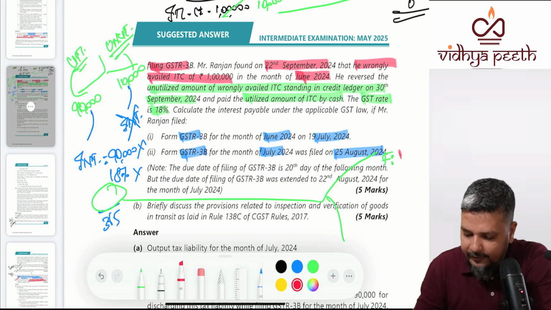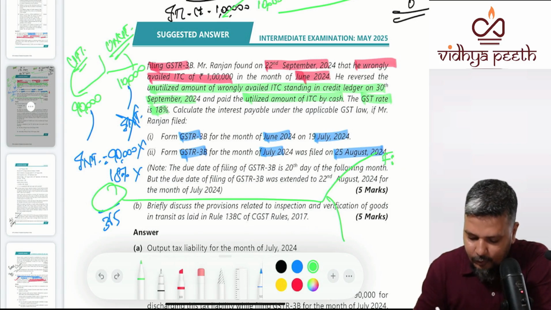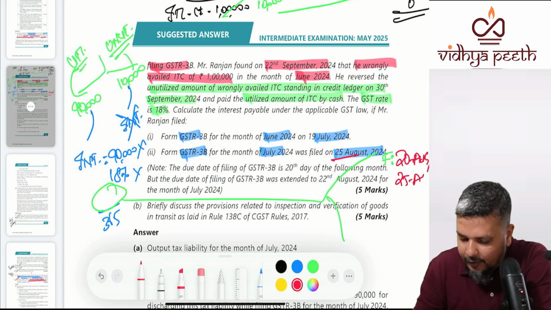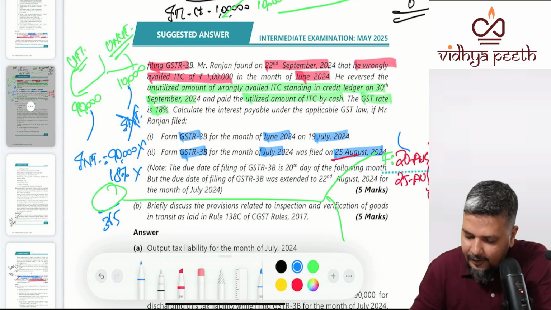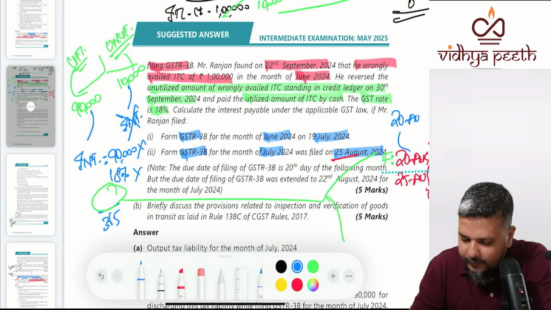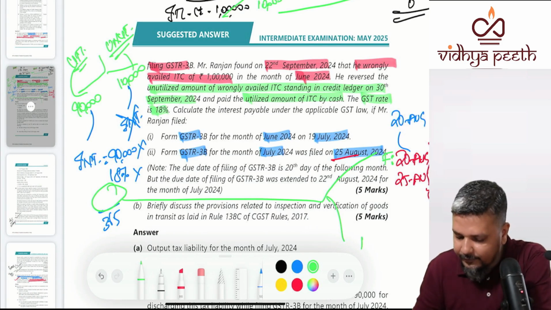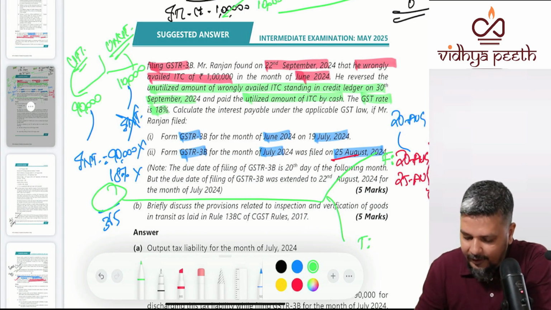What is July month's due date? July month's due date is 20th August. Or what is the actual date of filing? 25th August, whichever is earlier. So you will start your interest from 20th August. And when did you actually correct your mistake?